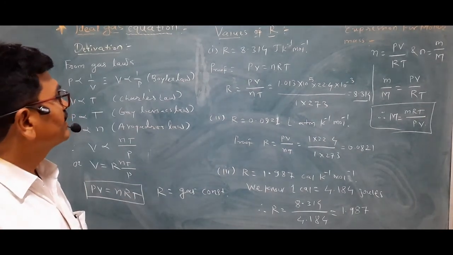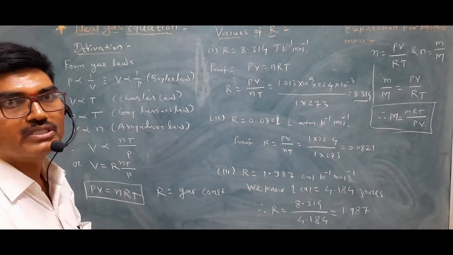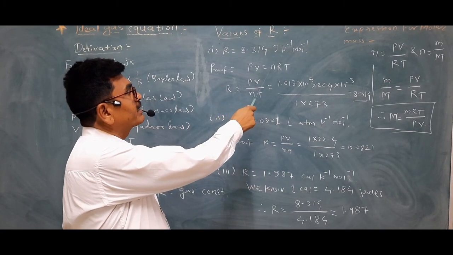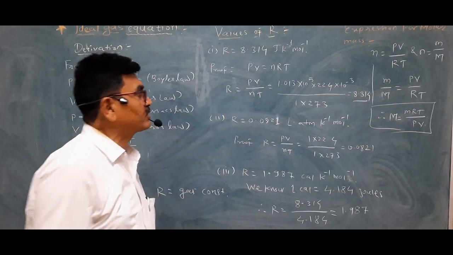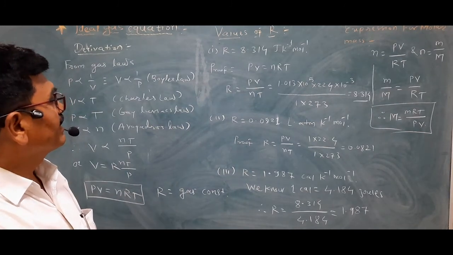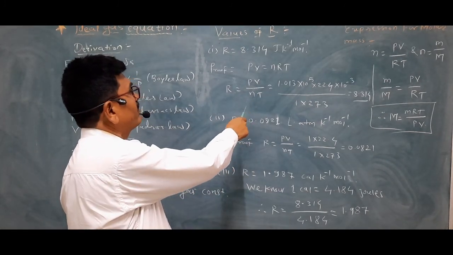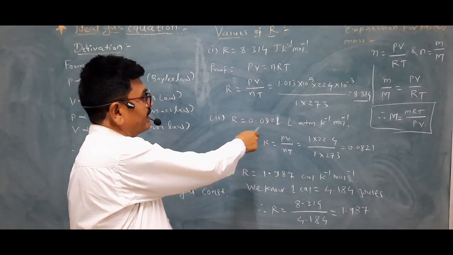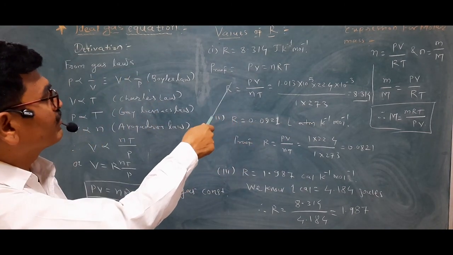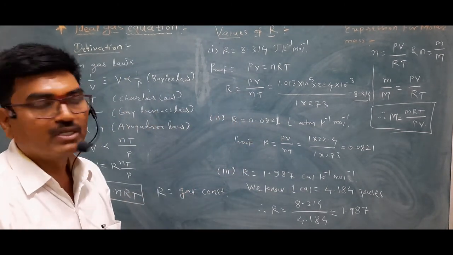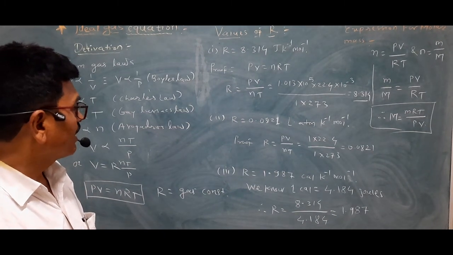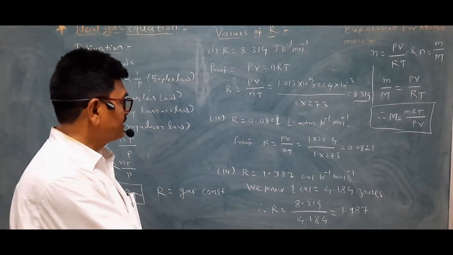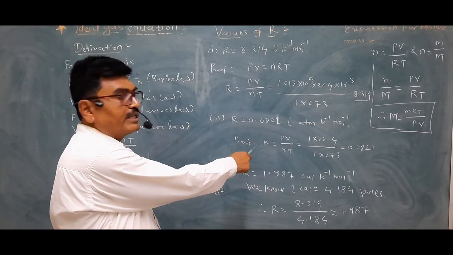What is important here is the values of R. This is very important for us. R is equal to 8.314 joules per Kelvin per mole, that is the value of R in joules. This can easily be obtained from PV equals nRT by substituting the values of pressure, volume, n and temperature. Then we also get R in liter atmosphere per Kelvin per mole, R is equal to 0.0821.